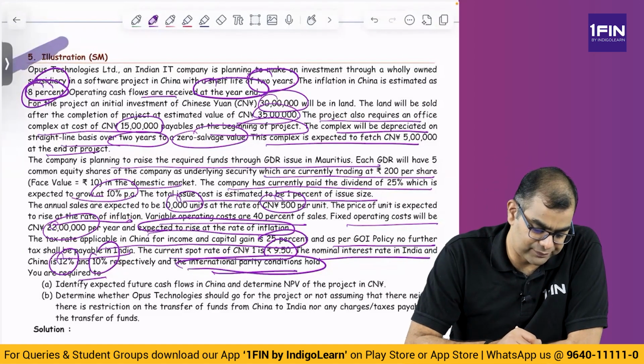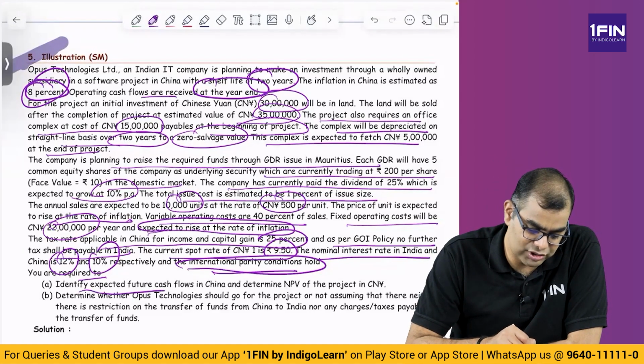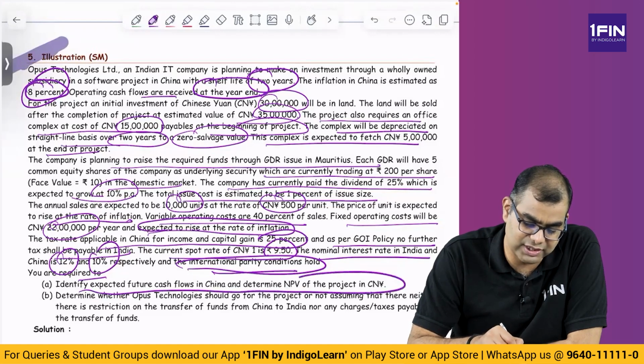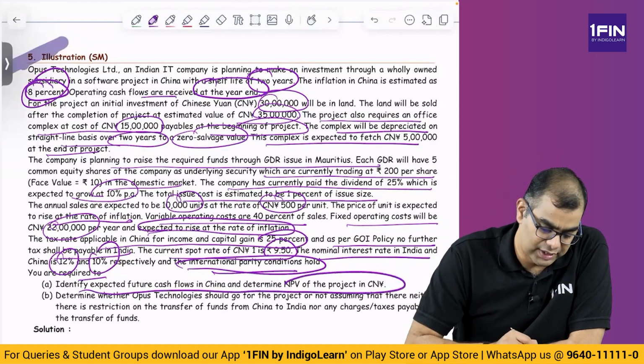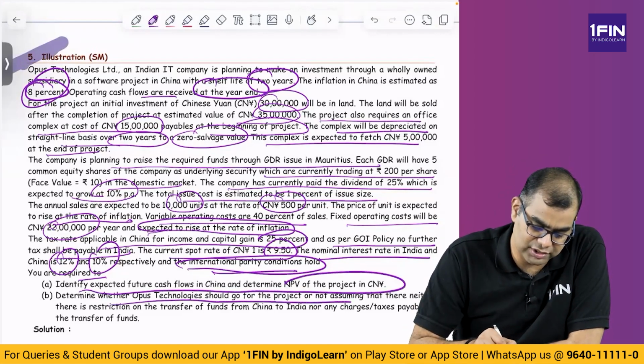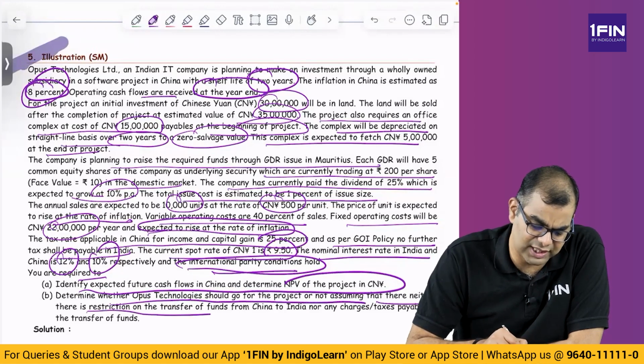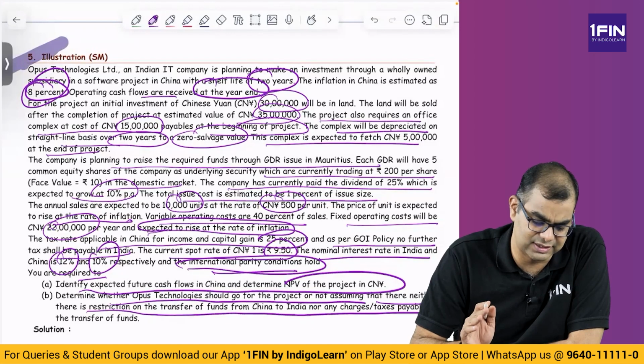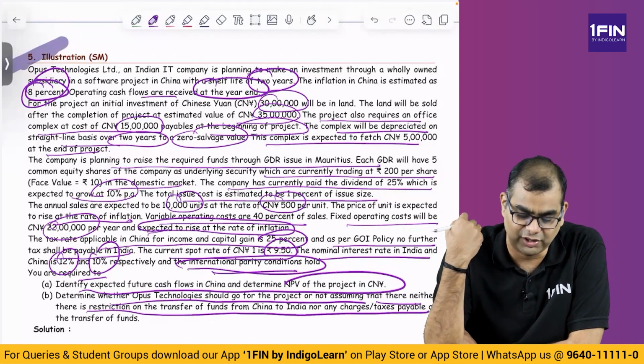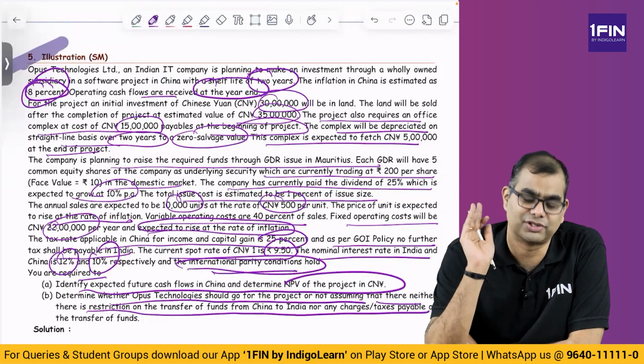You are required to identify the expected future cash flows in China and determine NPV of the project in CNY. So everything in CNY. Determine whether Opus should go for the project, assuming that there's a restriction on transfer of funds from China to India or any other charges or taxes on transfer of funds. So if at all there is no problem in moving funds, should you invest or not?